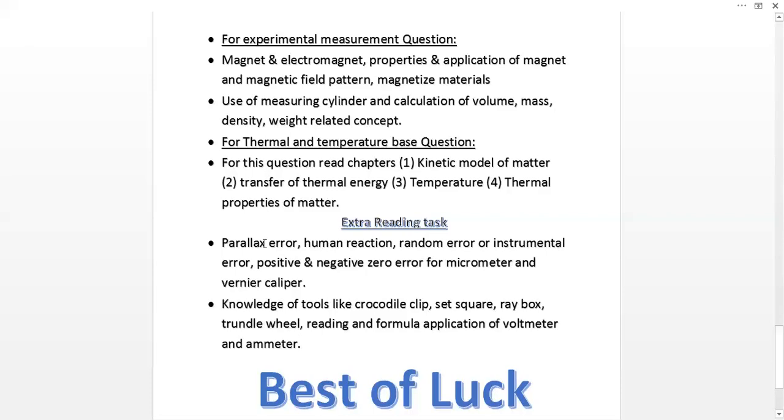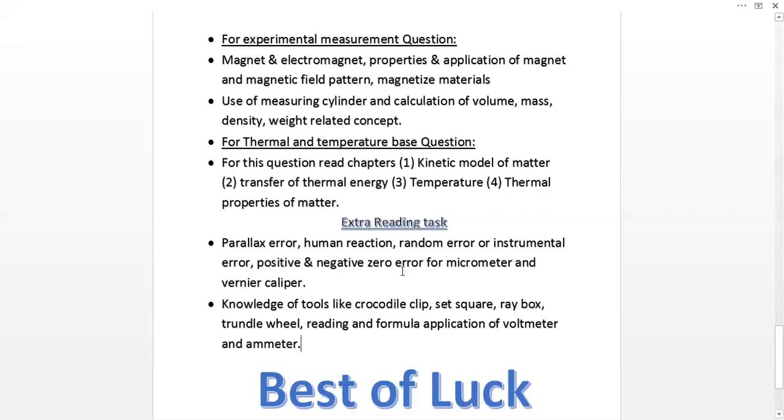You can observe this in the light chapter when the object pin and image pin coincide, or when you read from a ruler. Parallax error will occur. So please read carefully about these errors. Another very important thing is the micrometer or vernier caliper.